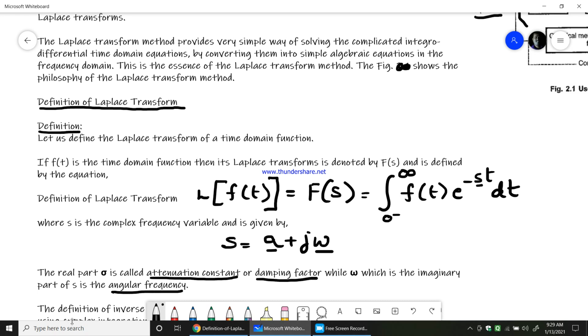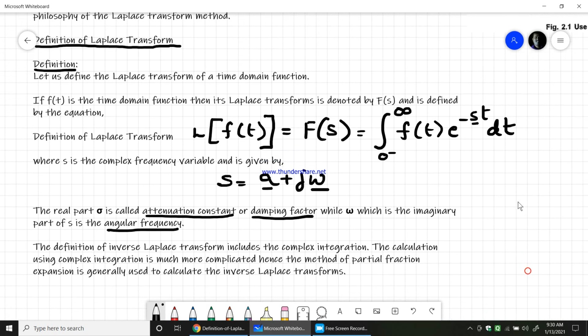I hope you learn this damping ratio or damping conditions in detail in the control systems subject. So let us not go into that now, as this is network theory where we need only the Laplace transform application. So let us not go into detail about that. Anyway, damping factor is something related to that.